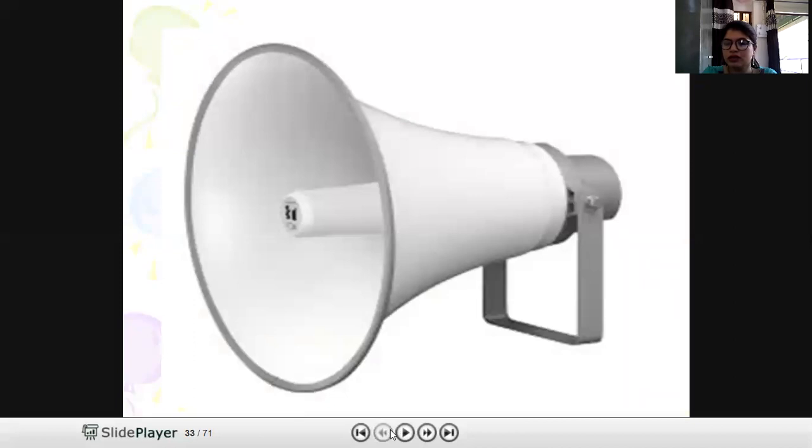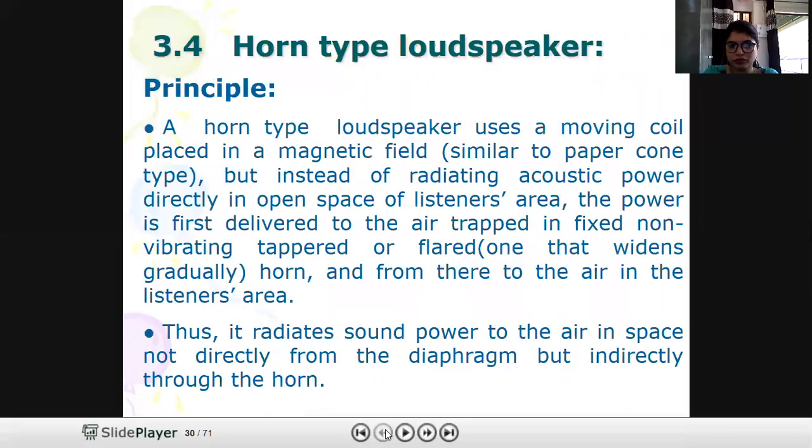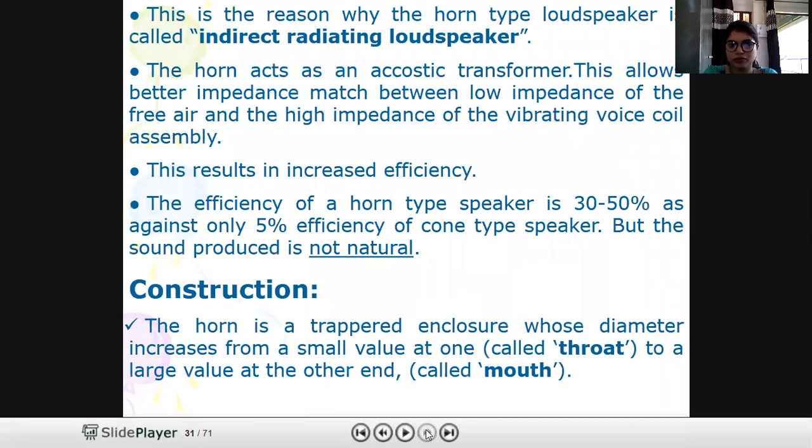This is the horn type loudspeaker. You have all already seen these types of horn loudspeakers. Now the sound energy could also be radiated from here only, but we are using it as a horn type loudspeaker, so we are converting our sound energy into this flare type structure, and after that we are getting output from here. So it is called an indirect radiating loudspeaker.